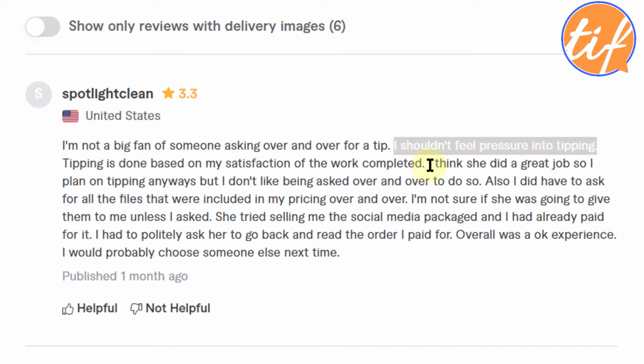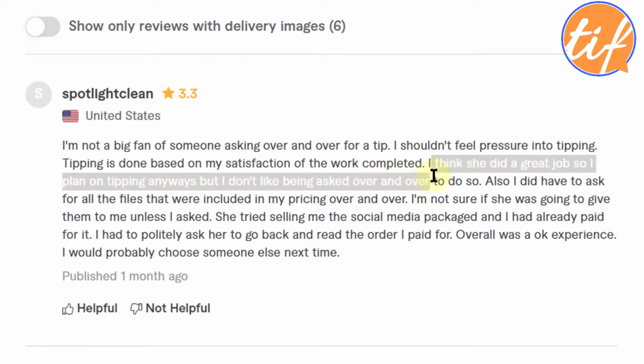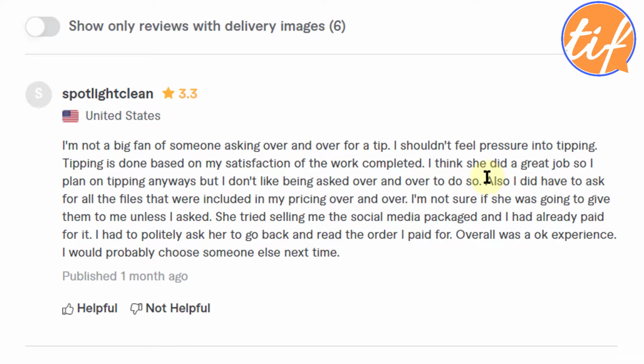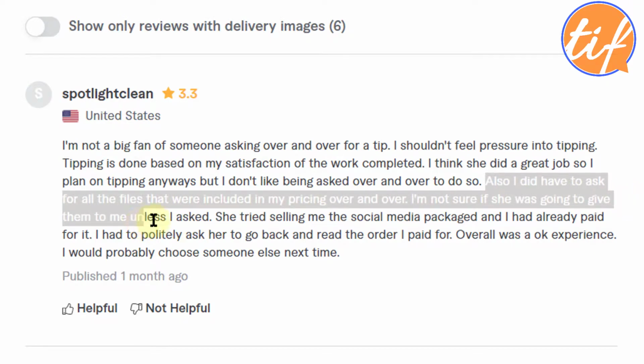I think she did a great job, so I plan on tipping anyways, but I don't like being asked over and over to do so. See, he's mentioning the same thing. Also, I did have to ask for all the files that were included in the pricing over and over. I'm not sure if she was going to give them to me unless I asked. So you should always deliver everything in first delivery itself. Whatever the gig says, that will be delivering, right?